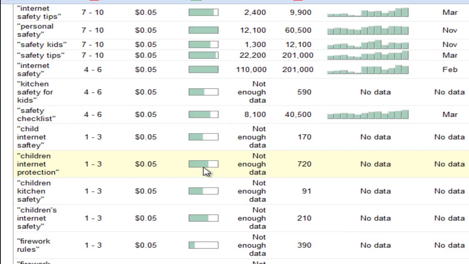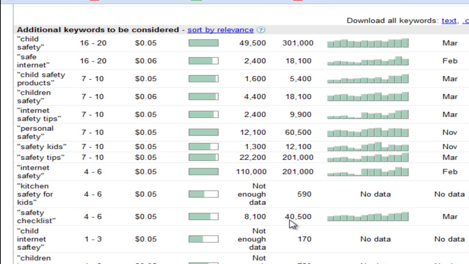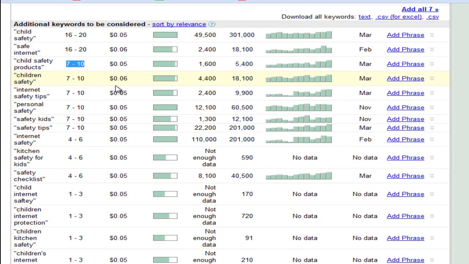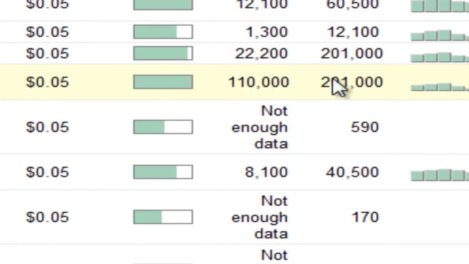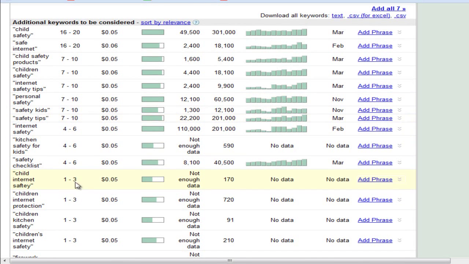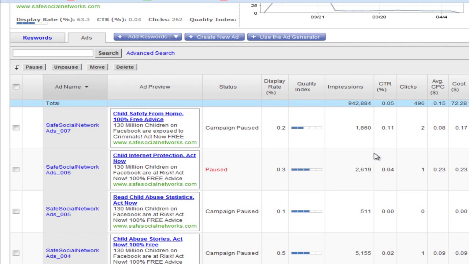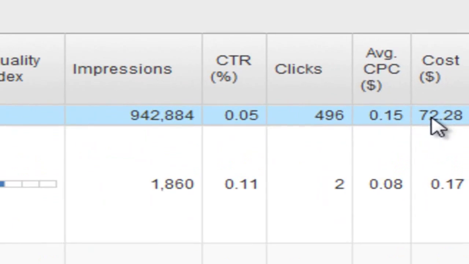The Internet Time Machine only brings you niches that are popular and that are worth investing in. There are lots of popular niches on the internet, but not all of them are worth investing in. This, on the other hand, was definitely a niche that was worth investing in because you could advertise at fairly high positions of 4 to 6, 1 to 3, even 7 to 10, which are the first and second pages of Google search engine sponsored links pages, getting a very high number of searches on phrase match. So all of these things led us to conclude that this is a fairly popular and worthwhile niche to invest in, which we then did, setting up an ads campaign on Yahoo and getting a fair number of clicks, 496, for a cost of roughly $72.